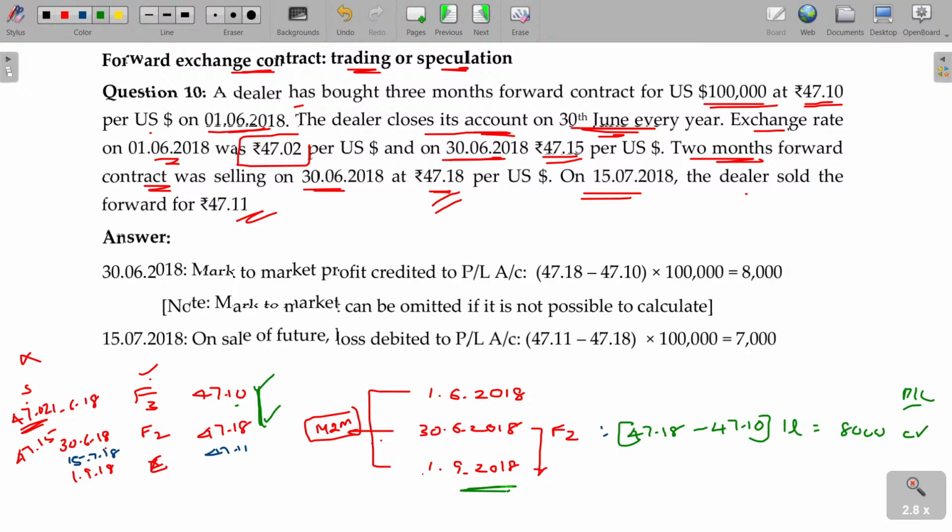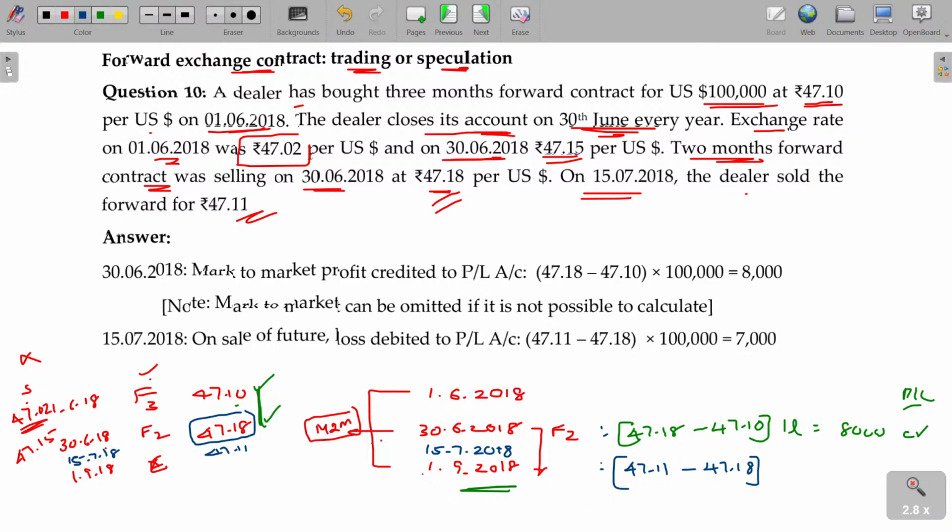But he has not waited for the year end. Halfway through itself, on 15/7 itself, he sold. As on the date, you consider the value being 47.18, but you sold for 47.11, and on closure you get only 47.11. The sale value is less than your expectation.